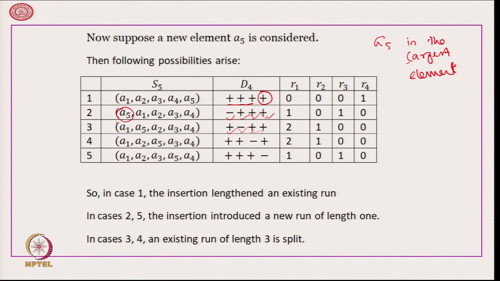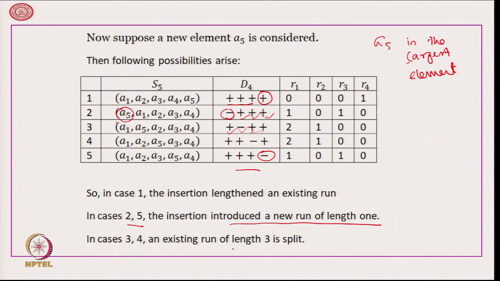Therefore, introduction of a new element will change the pattern of the runs of plus and minus. As we have written, in case of 2 and 5, the insertion introduced a new run of length 1. As you can see, here we get a minus, here we get a minus.